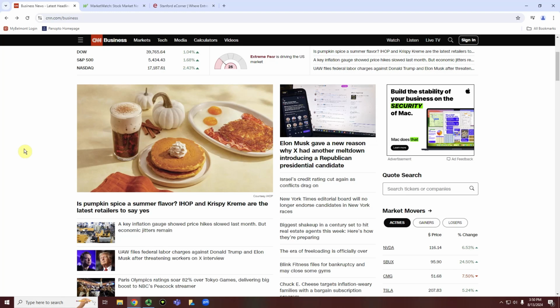So the first thing I wanted to show was CNN Business, and I mainly want to show this to give you an idea of where you might go to look. A lot of major news networks will typically have some form of business section that is specifically dedicated to financial or business information. So for CNN, it's CNN Business, but for NBC, that's CNBC. For CBS, that is CBS MoneyWatch, and so on with a couple of other news networks, basically. What you can do is there'll typically be a section on their page dedicated to videos.